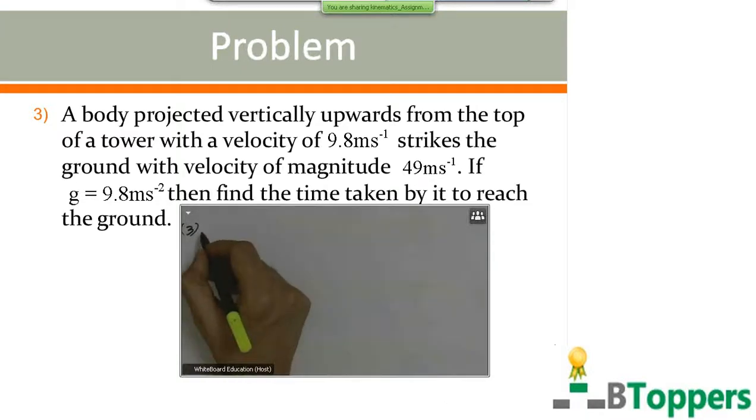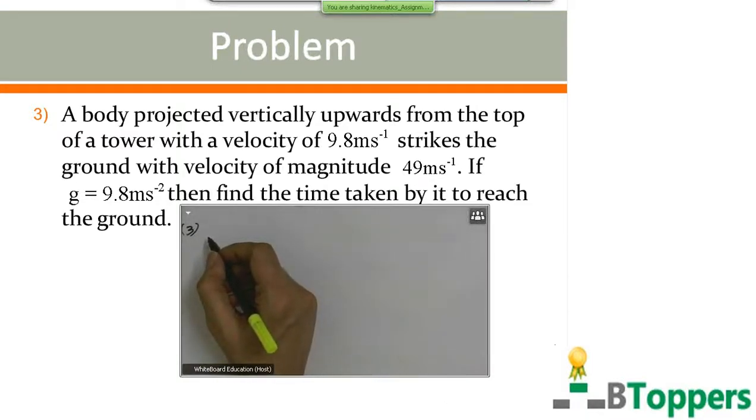See question number 3. A body projected vertically upward from the top of a tower with a velocity of 9.8 meter per second strikes the ground with a velocity of magnitude 49 meter per second. If g is equal to 9.8 meter per second square, then find the time taken to reach the ground.